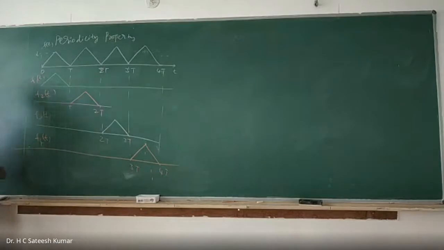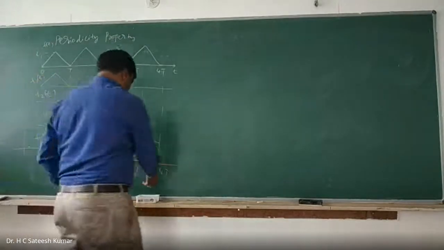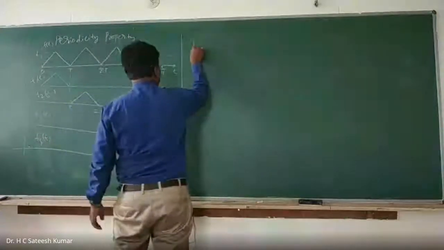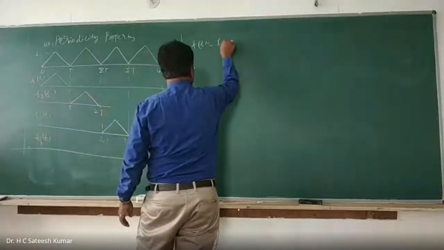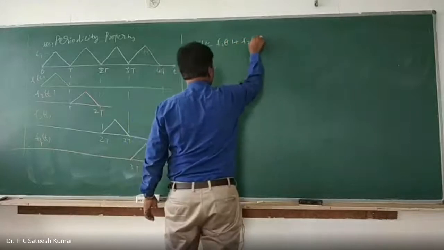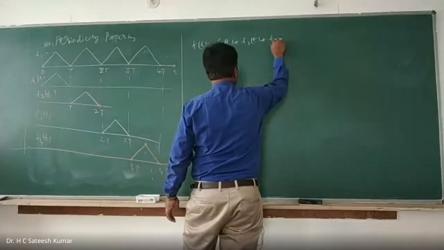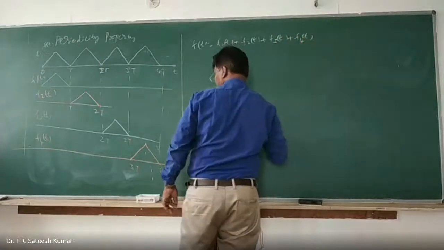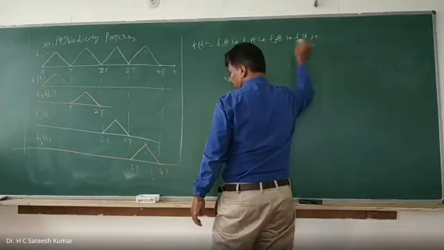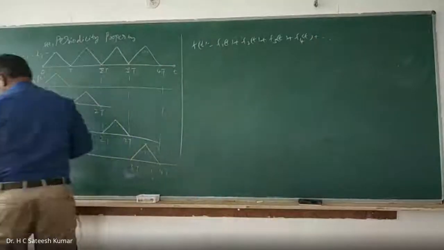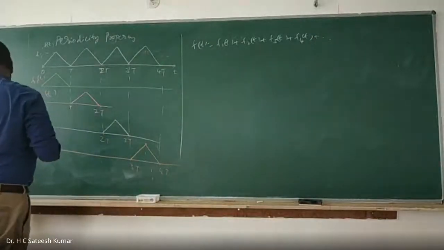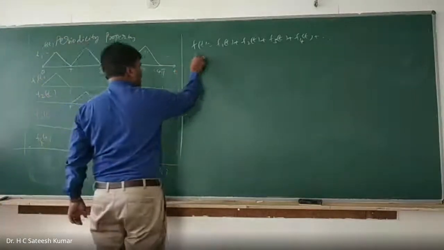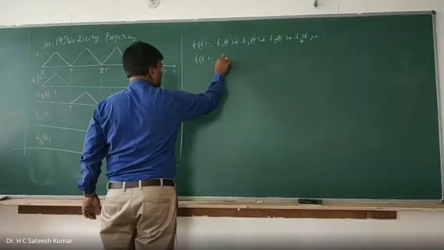If that is the case, f of t is nothing but equal to f1 of t plus f2 of t plus f3 of t plus f4 of t plus so on. Okay, right. Now, what is that you can write? F of t can be written as f1 of t as it is.